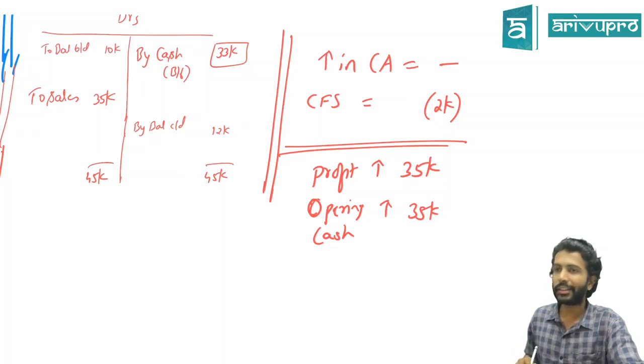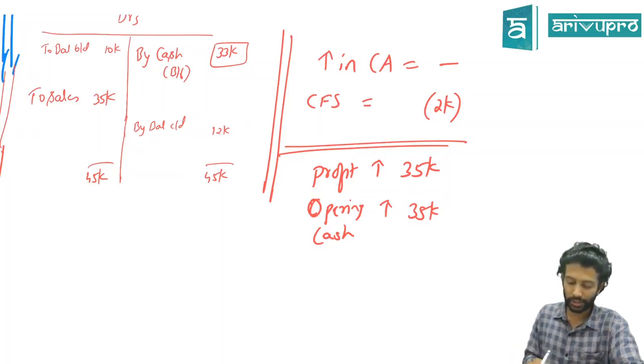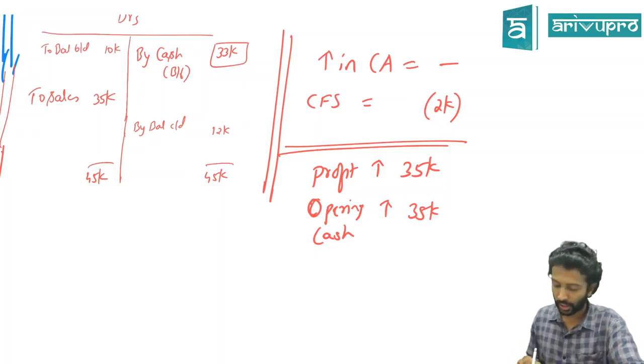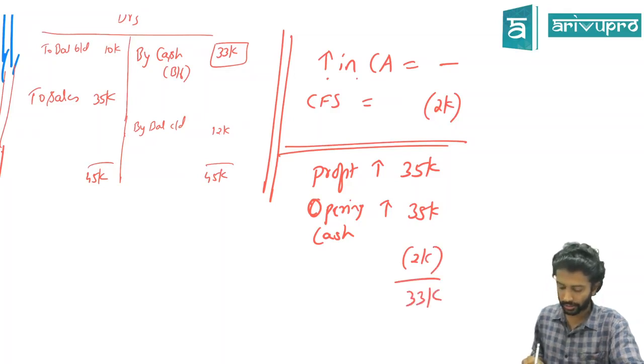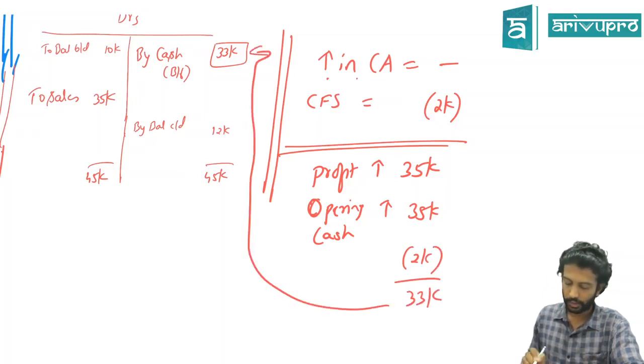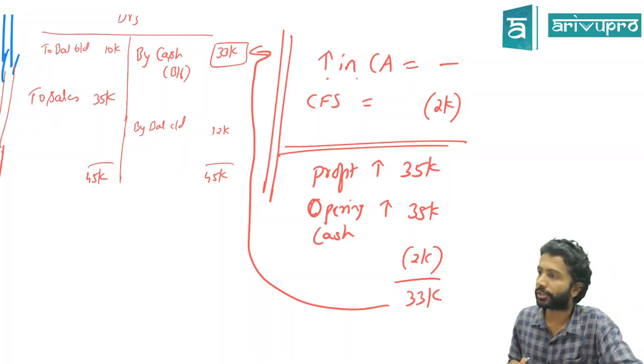But did you really get 35,000 cash from debtors or how much did you get? 33,000. So what does our equation say? Increase in current assets means what do you do? Minus. So minus 2,000 you do. How much are you going to get? 33,000. What is this 33,000? Cash received from debtors arrived as a balancing figure. Got it? That's the logic for those equations.